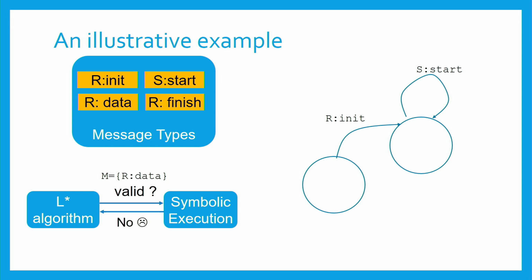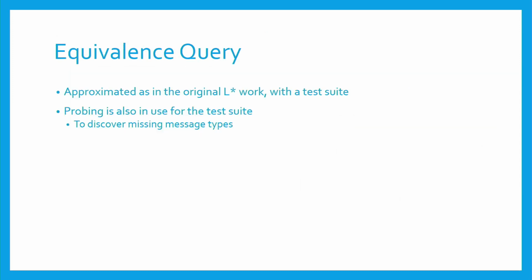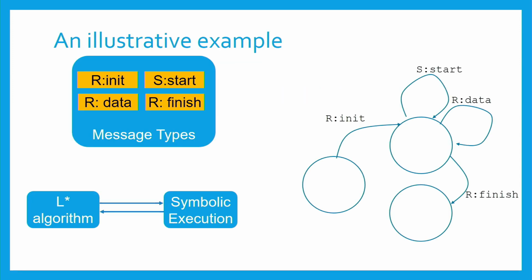For example, it can ask questions and of course get an answer that the sequence is not valid for the protocol, and more questions and more sequences to ask. And we finally get the state machine for that protocol.